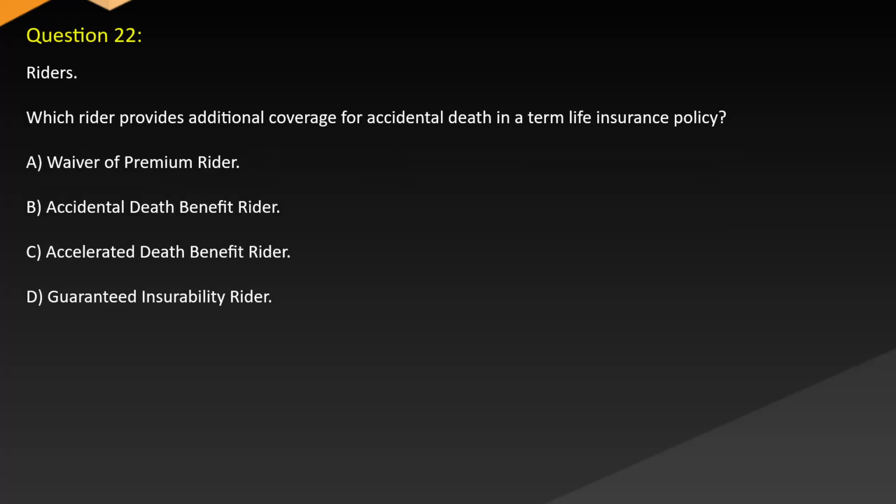Question 22. Riders. Which rider provides additional coverage for accidental death in a term life insurance policy? A. Waiver of premium rider. B. Accidental death benefit rider. C. Accelerated death benefit rider. D. Guaranteed insurability rider.